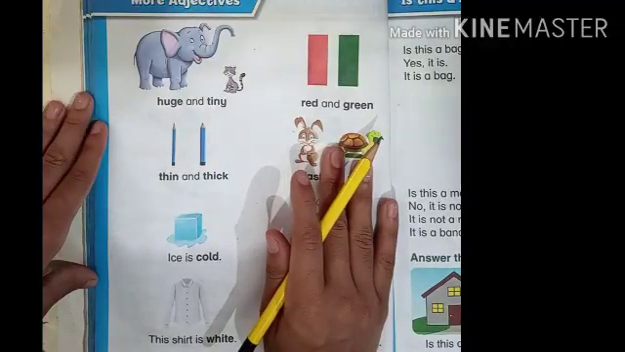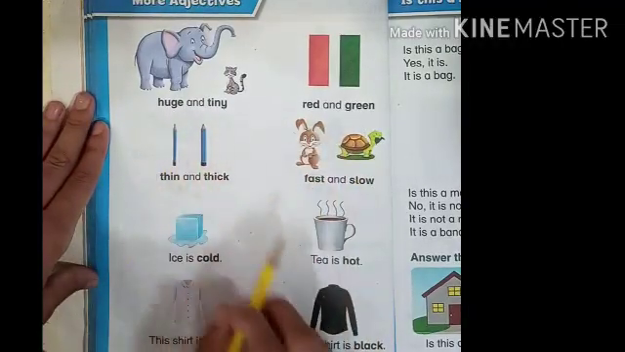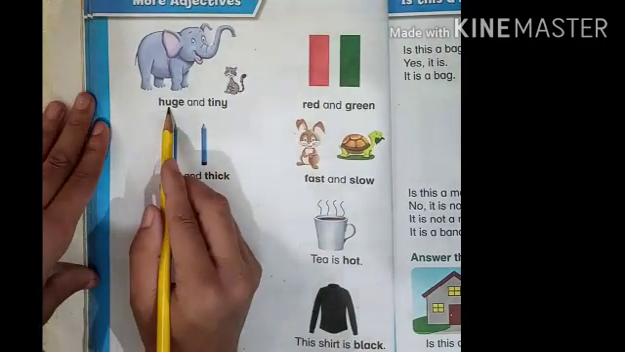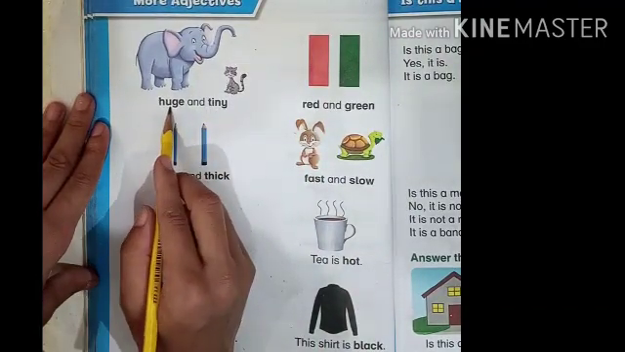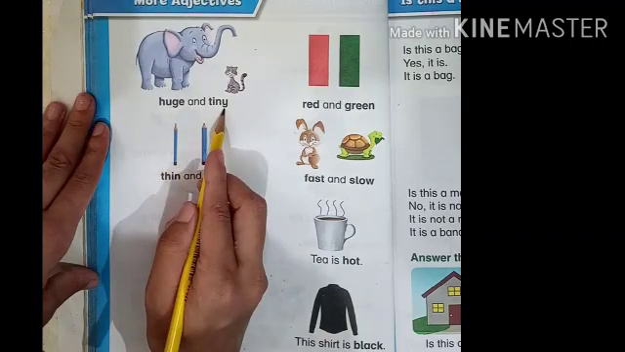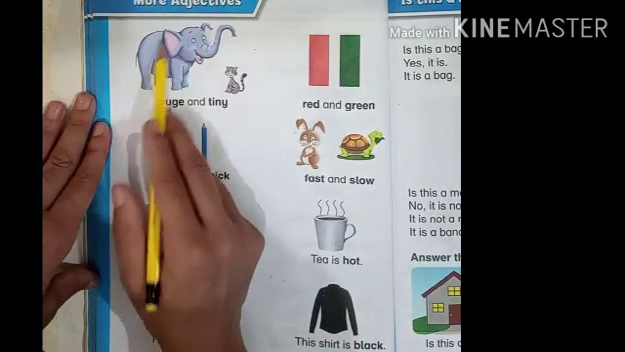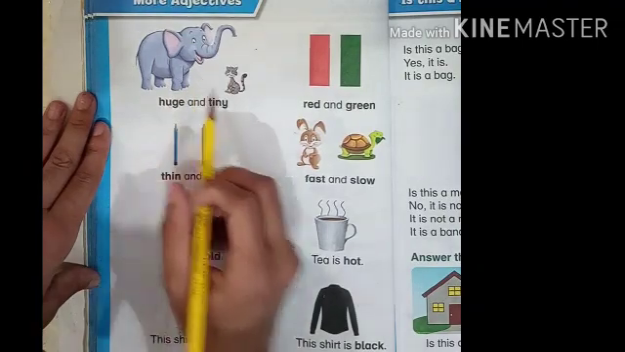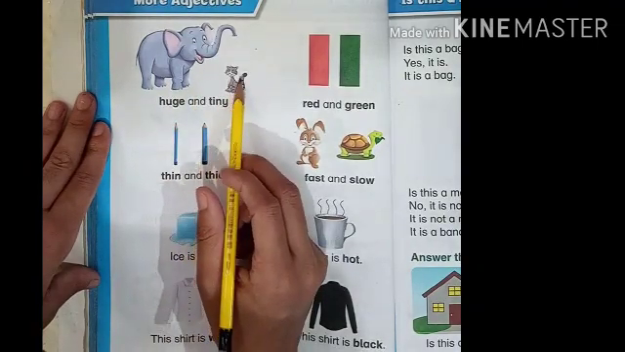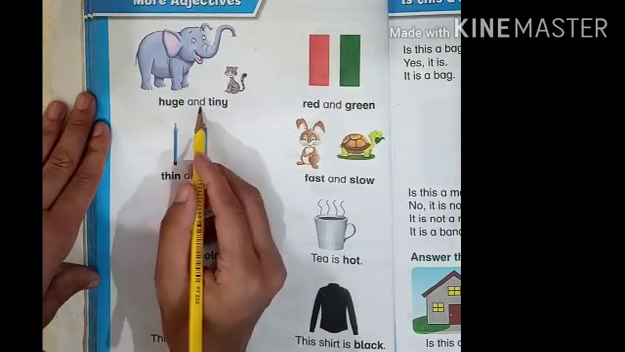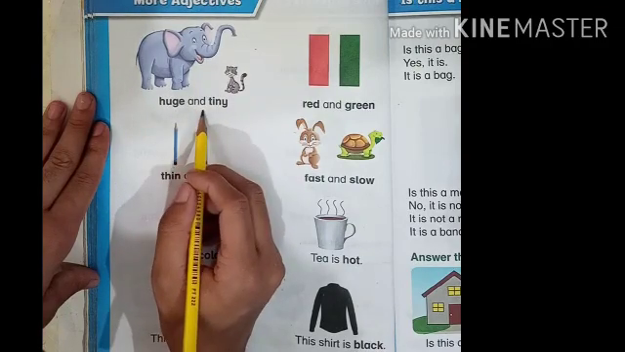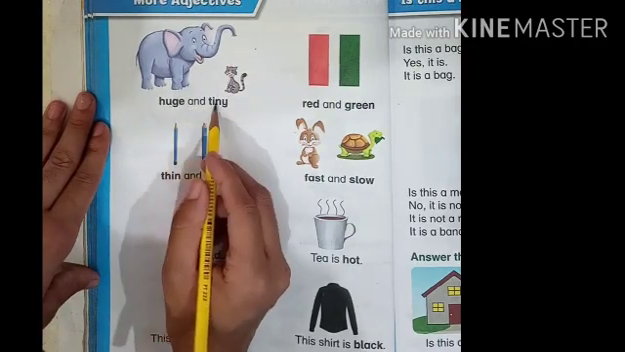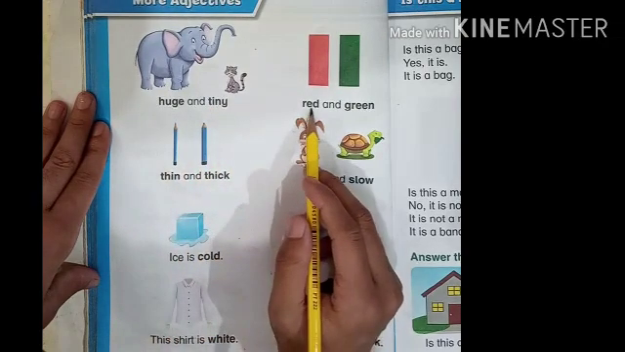Okay students, start reading with me. Today we will revise this page. Huge and tiny. Once again, huge and tiny. You can see this elephant is huge and this cat is tiny. Students, "and" is used to join two words and sentences. Huge and tiny. Look at the next one.